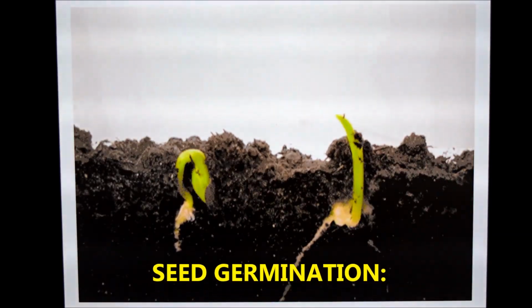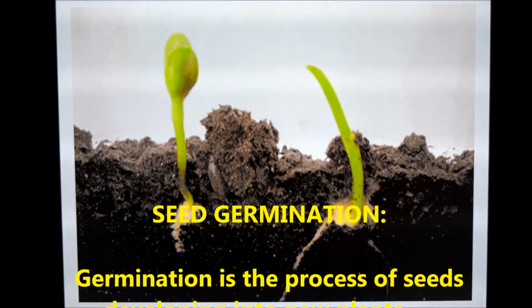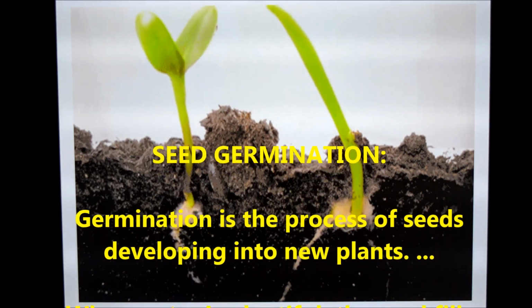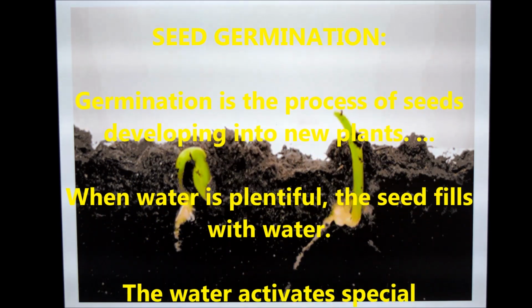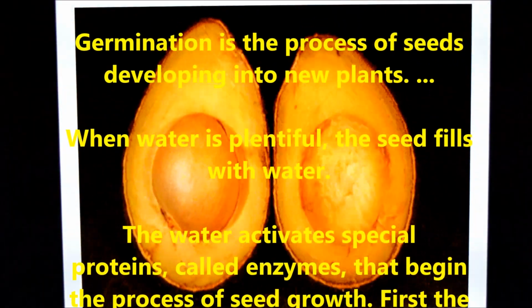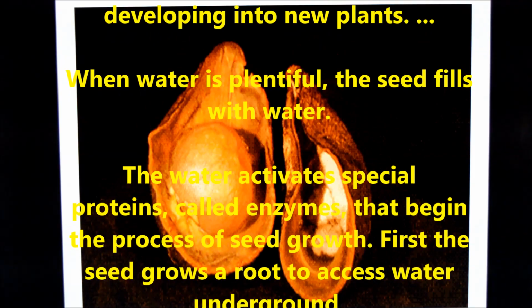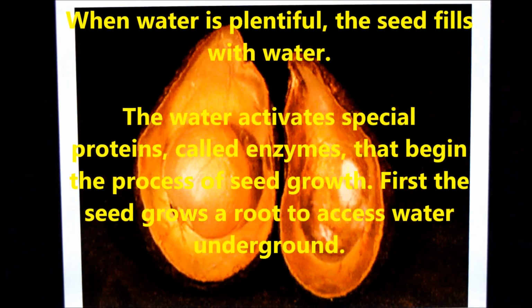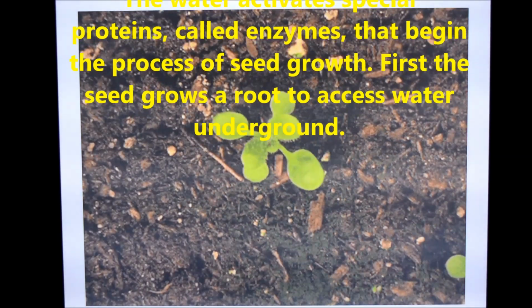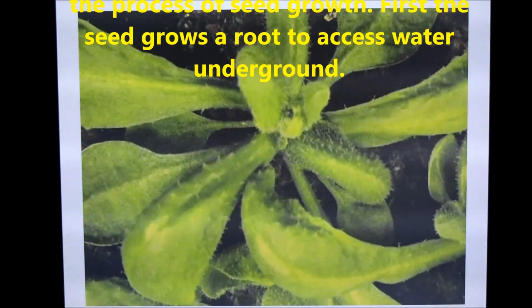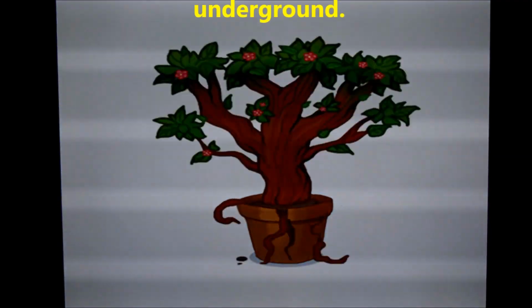Seed germination. Seed germination is the process of seeds developing into new plants. When water is plentiful, the seed fills with water. The water activates special proteins called enzymes that begin the process of seed growth. The seed grows a root to access water from underground and develops into a new baby plant.